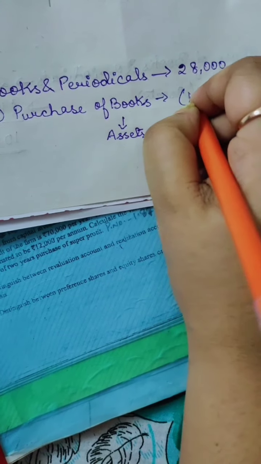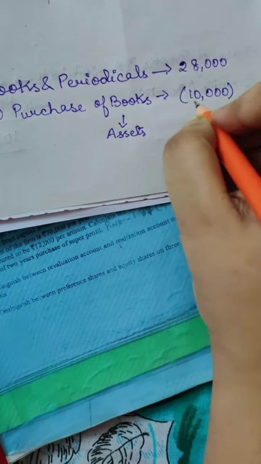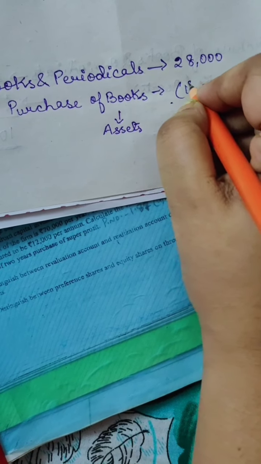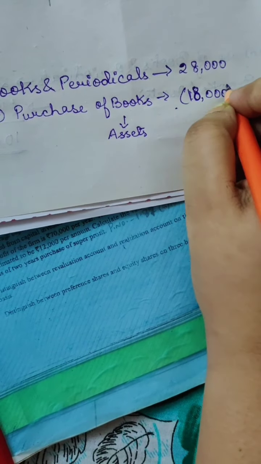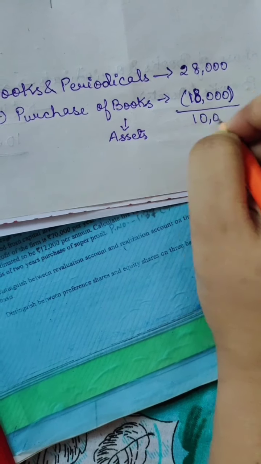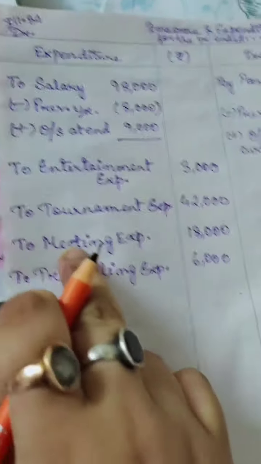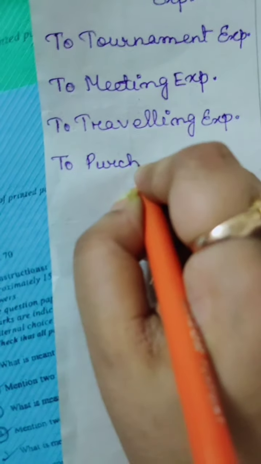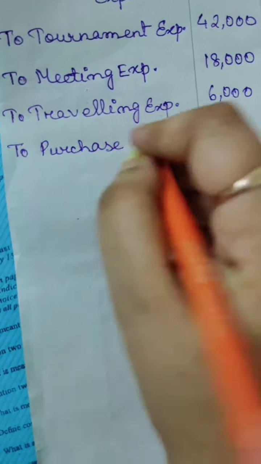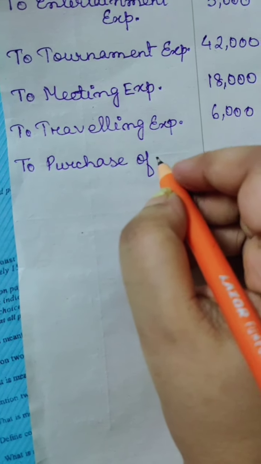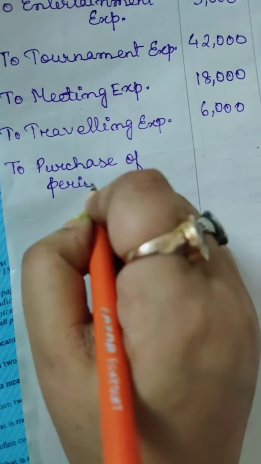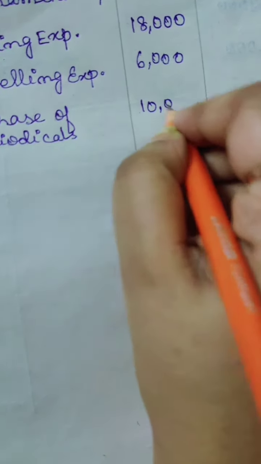So this one should be deducted. Less 18,000, so the balance will be 10,000, and this 10,000 will come in expenditure. Okay, purchase of periodicals 10,000. Clear?